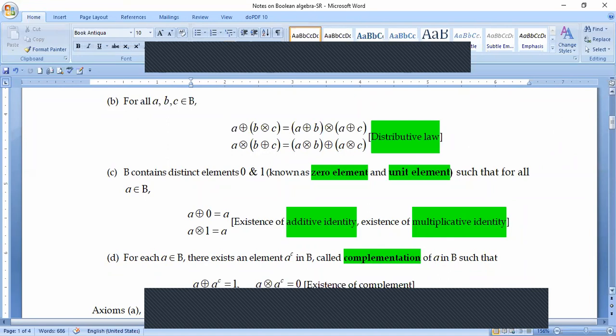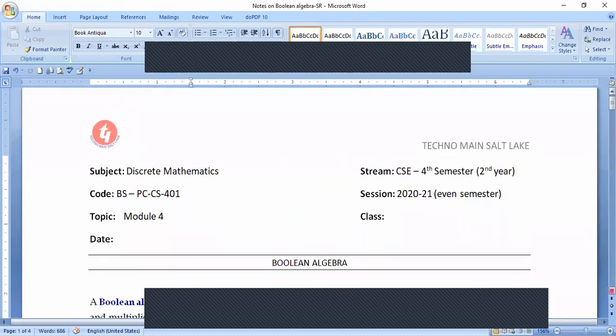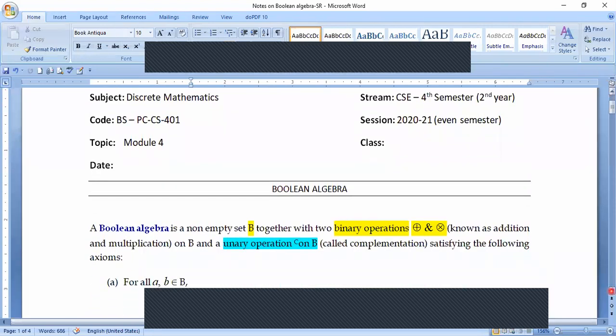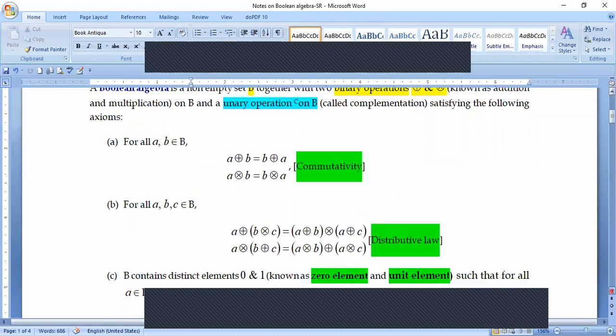Now, these are the 4 sets of properties which need to be satisfied with respect to the non-empty set capital B. No problem. You may be thinking, where is associativity hidden? Because we know that associativity is a property which is always there. It used to be there in the case of group theory, it used to be there in the case of ring theory, but here in this particular definition, associativity is not reflected.